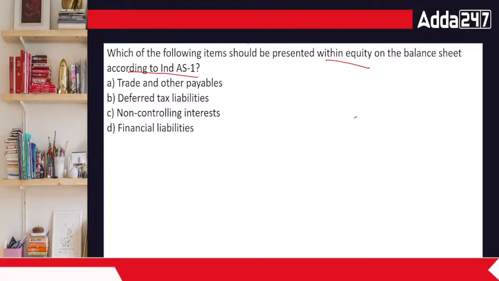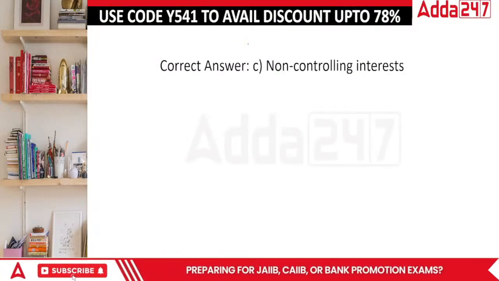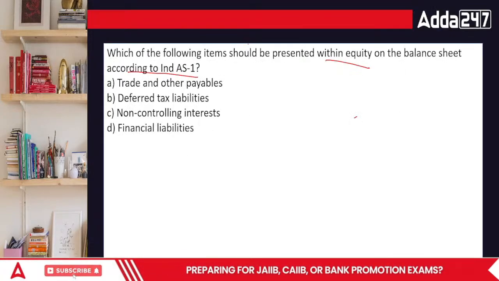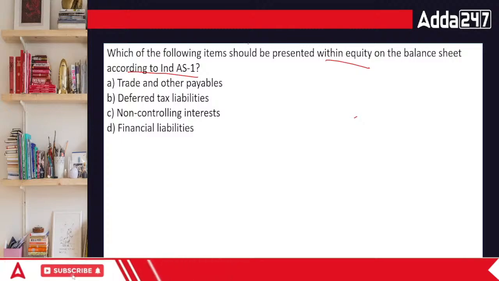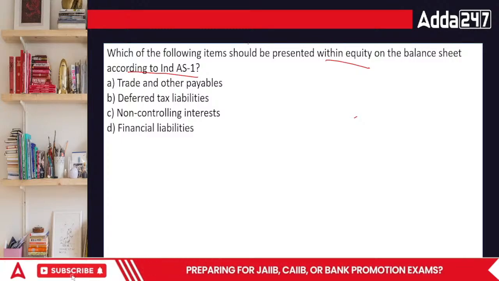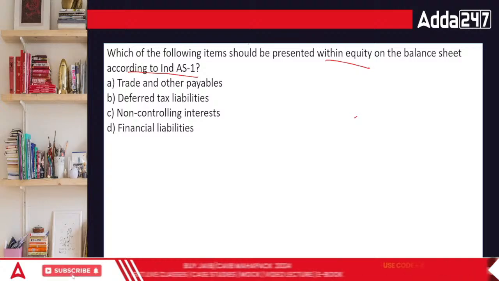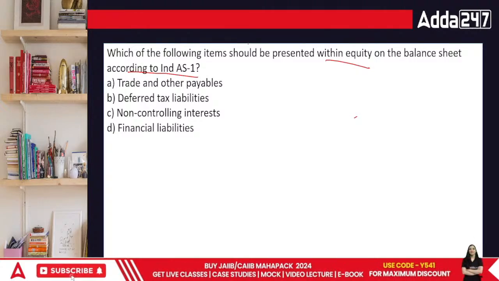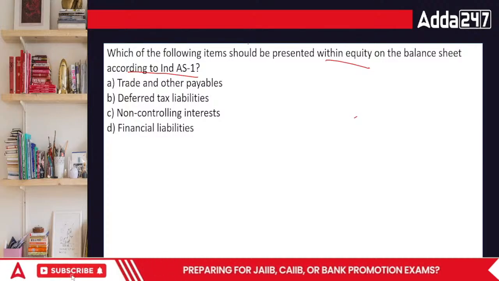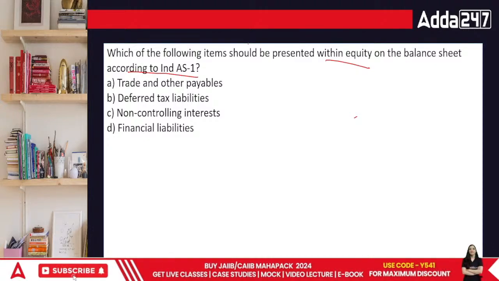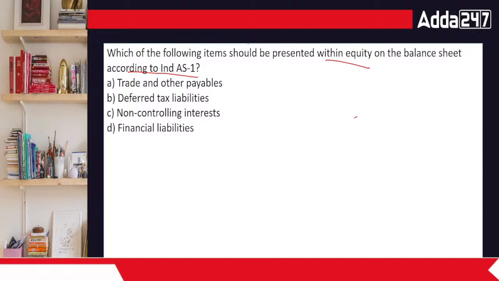What's going to be the answer? The answer is non-controlling interests. Non-controlling means, see, in an organization when we talk about the balance sheet, you show both controlling and non-controlling interest. If you have bought some organization's controlling part, that is your controlling interest. But that organization has to be merged with you. So you have to show this part as well, which is non-controlling.